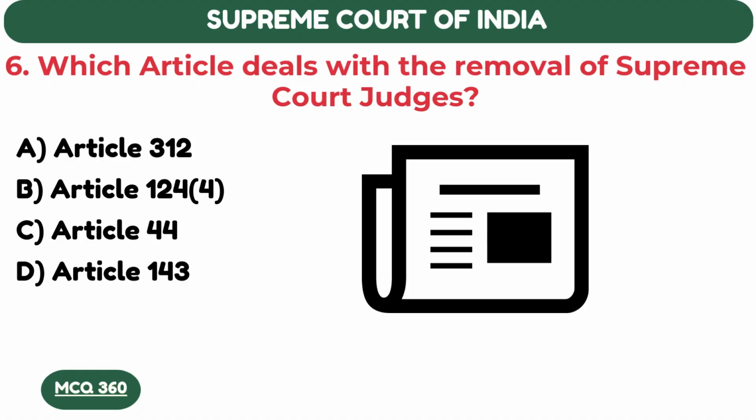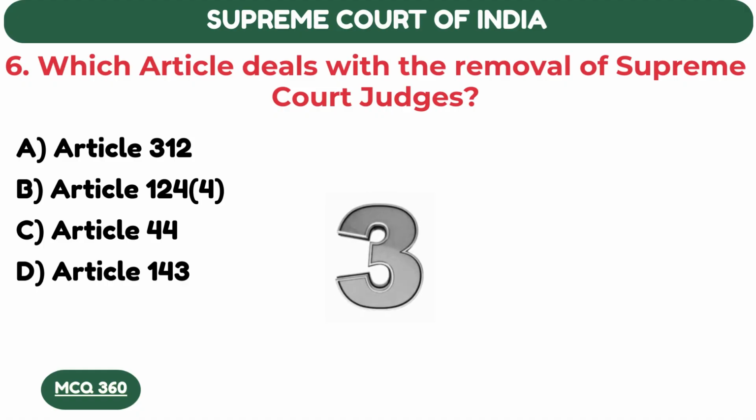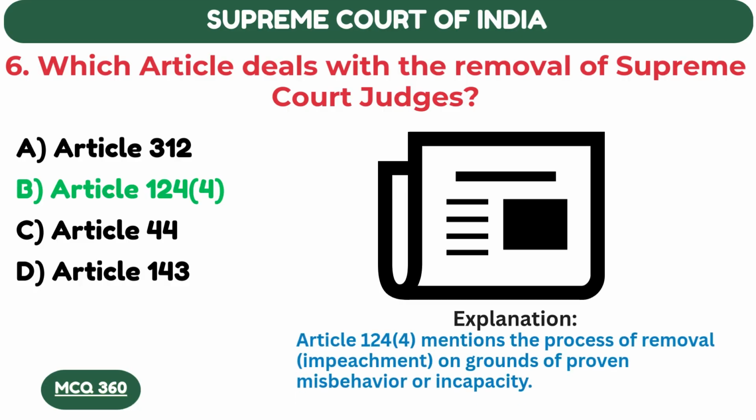Which article deals with the removal of a Supreme Court judge? Article 124(4). Article 124(4) mentions the process of removal, impeachment on the ground of proven misbehavior or incapacity.